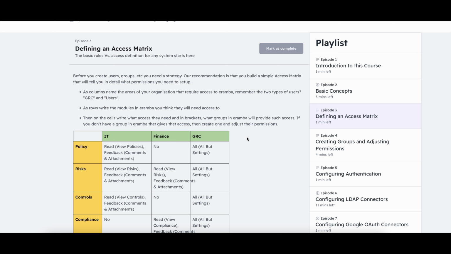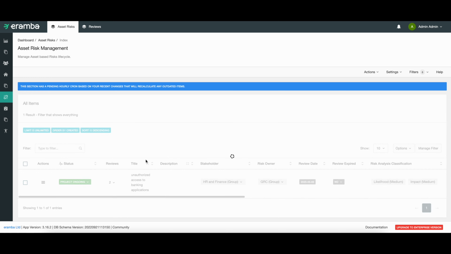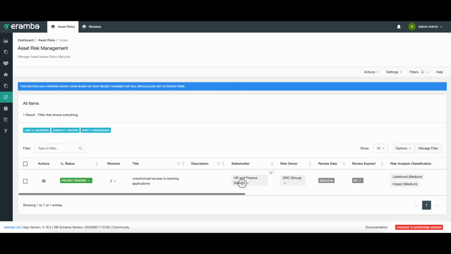The reason for that is that it's a lot easier to implement eramba with groups rather than with user accounts. What I mean is that when you create something in eramba, a risk, a control, or whatever it is, you will assign it to a group rather than to a specific user. If that user leaves the organization, this will be a problem for the risk. If you assign one or two users to that group, say the head of the department or a couple of people from there, you know that you always have someone in those groups to receive the emails that eramba might send to them. So again, to implement eramba, using groups is typically quite a bit easier.